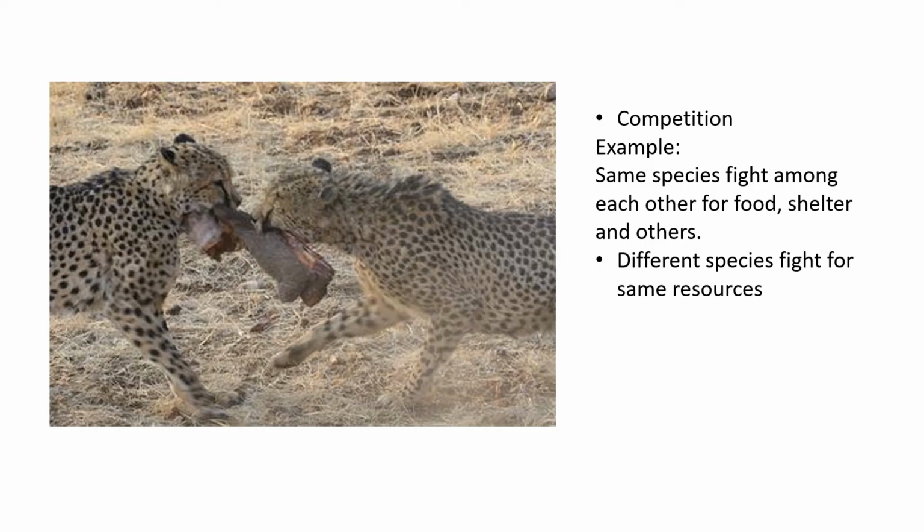Okay, in terms of the same species, the organisms tend to compete for limited resources such as food, shelter, mating partner, and so on. In this picture over here, you can see that two cheetahs are fighting for the same meal. So this is known as intra-species competition, which means the competition among the same species.